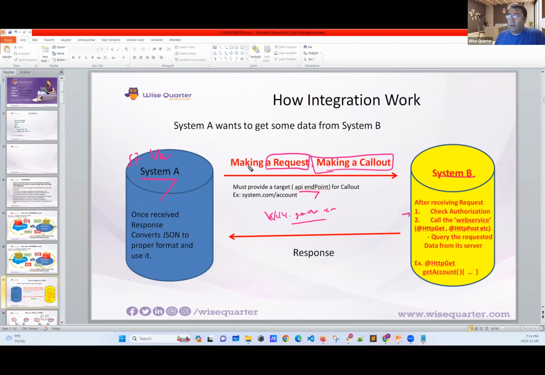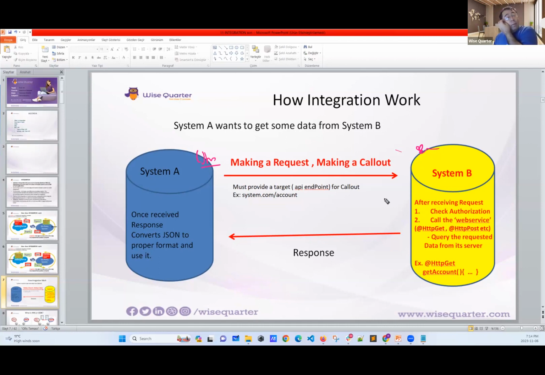Now, this is the thing. System B will check our credential. What does this mean? Think that, my friends, Uber wants data from Google Map, but Google Map needs to make money. They will ask, okay, now you are asking data from me, do you have the credential?